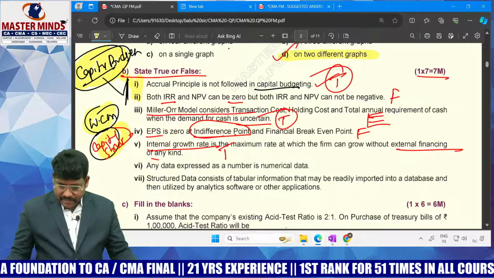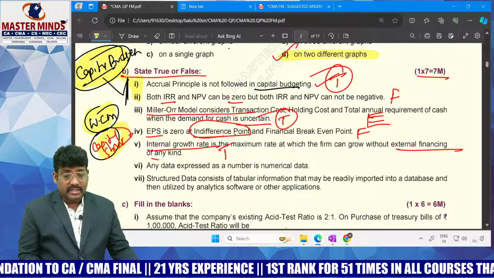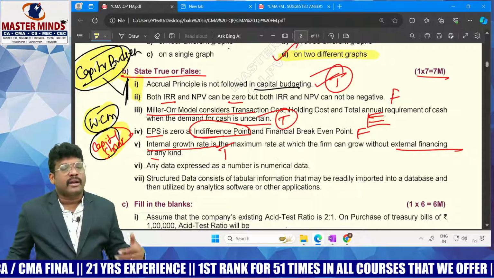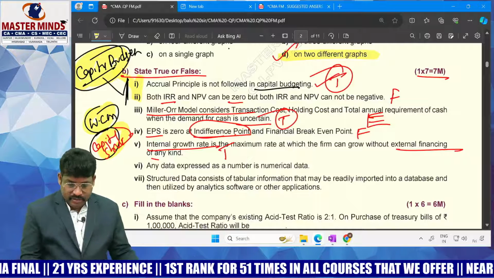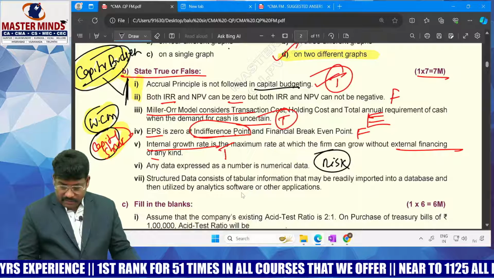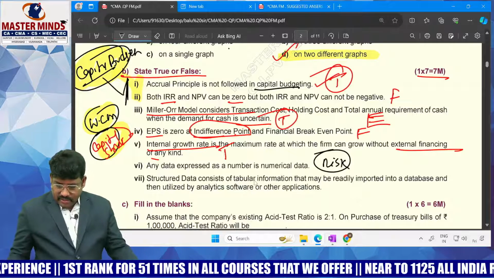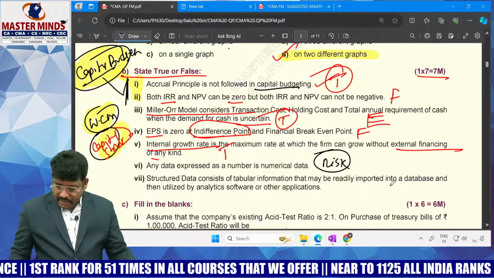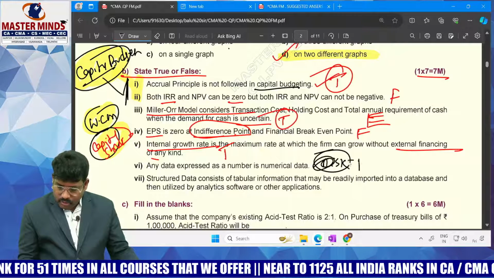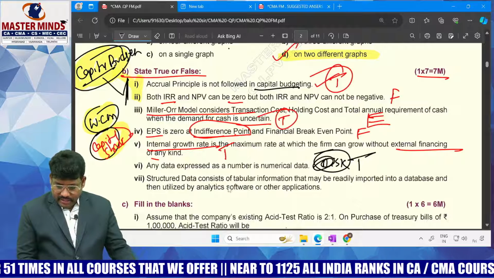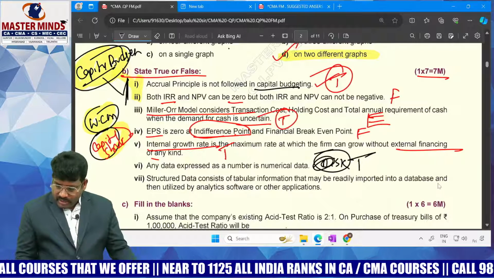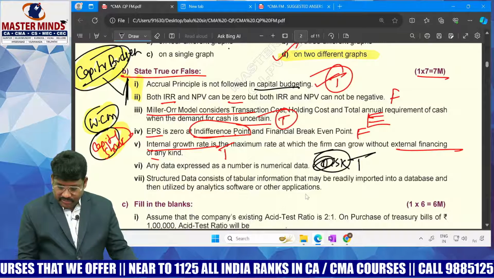Any data expressed as a number is called numerical data. This is nothing but analysis 1. Either you may discuss it in risk return or comparative common size statement also. But the data is nothing but we can identify the risk chapter. Next, structured data consists of tabular information that may be readily imported into a database and utilized by any software application.